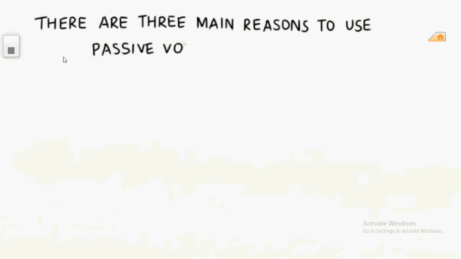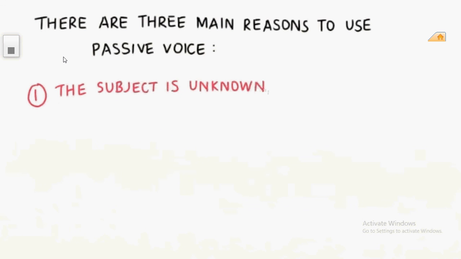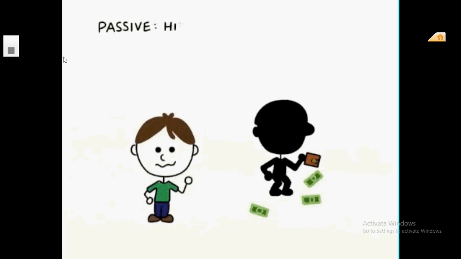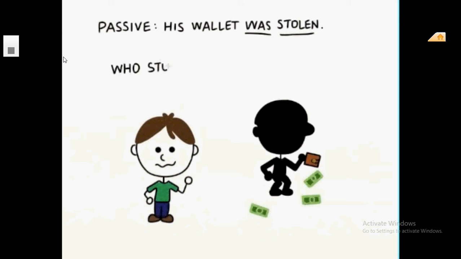There are three main reasons to use passive voice. Number one, the subject is unknown. You don't know. You don't know the man who did the object. For example, his wallet was stolen. Was stolen are form of the passive. Whose toe is bullet? We don't know. That's why we use the passive voice.